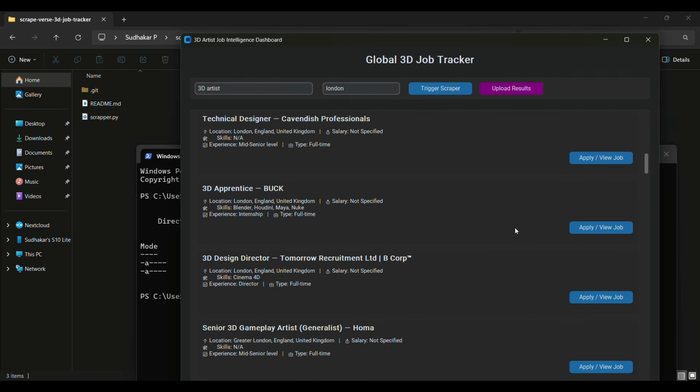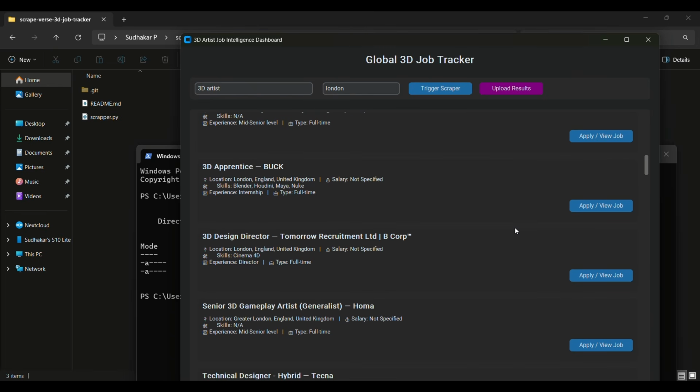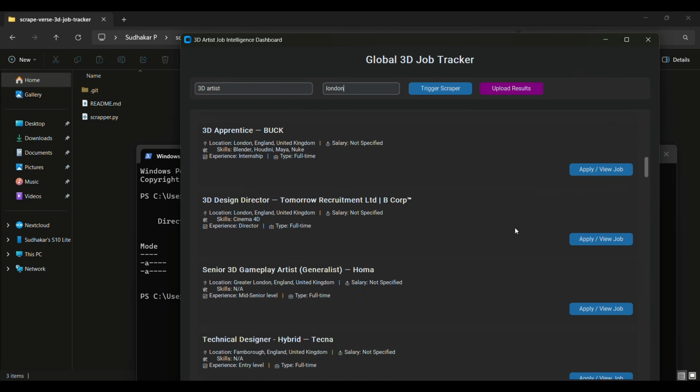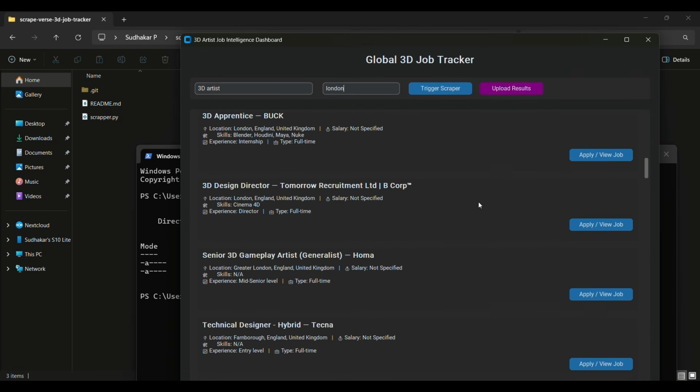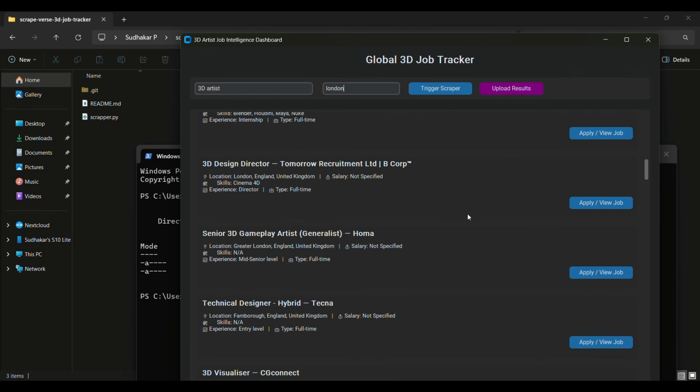And yeah, I have used AI in the code because I'm a beginner in programming, not a beginner, but I don't have experience, I can say it that way.